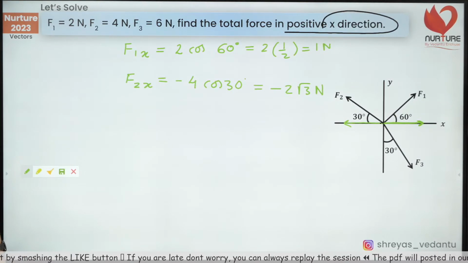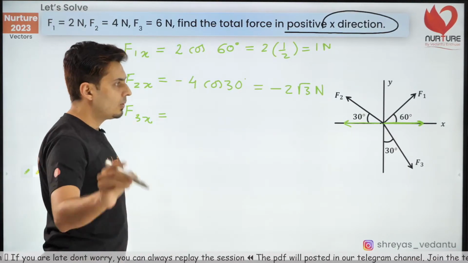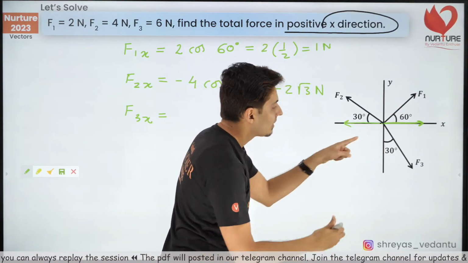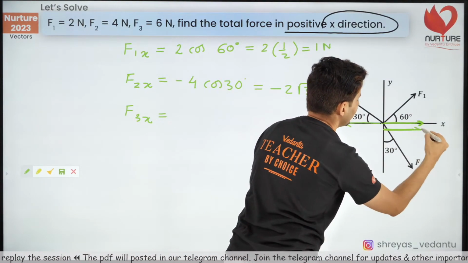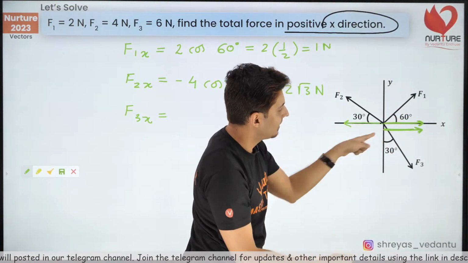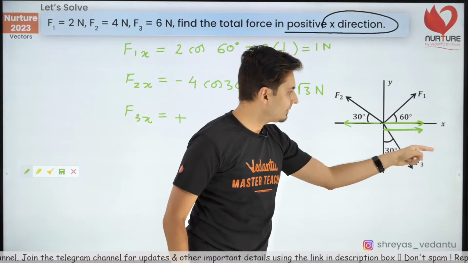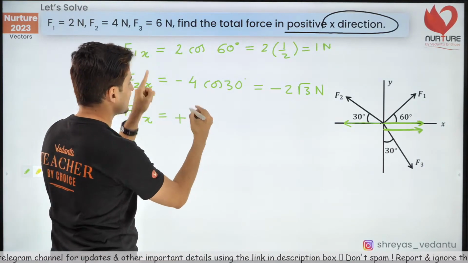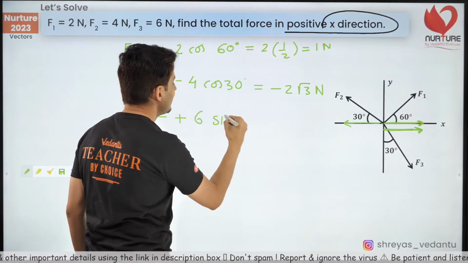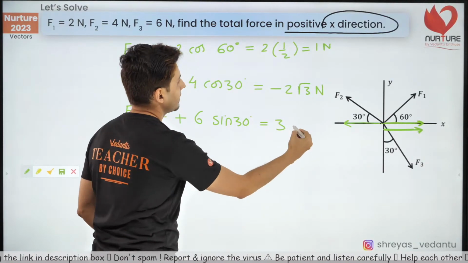Everybody clear about this? And the last one, F3x. What is F3x going to be? F3 is here. When you split, there will be two components, one here, one there. It's going to be positive for sure because it's in the positive direction. It will be F3, which is 6, and cos 30 or sin 30? Come on, quickly tell me. Yes, this time it's going to be sin 30. Beautiful. Sin 30 is half, so it will be 3 Newton.